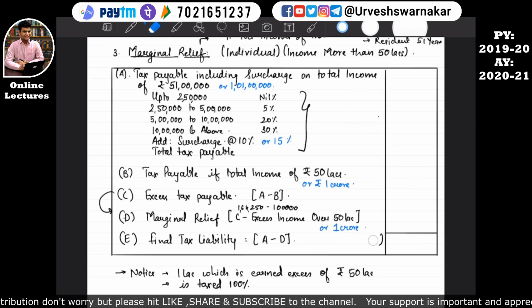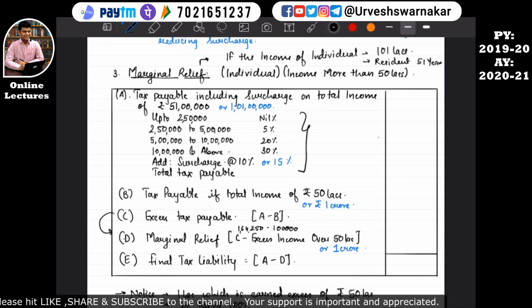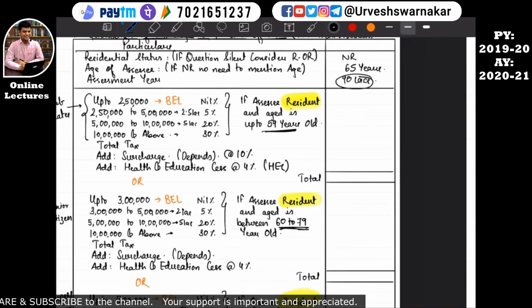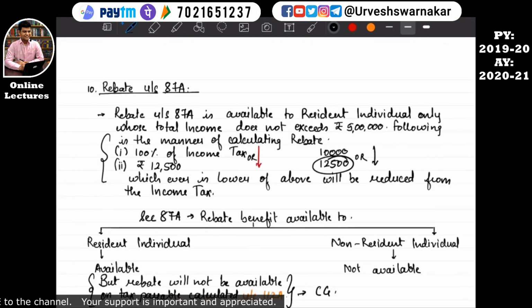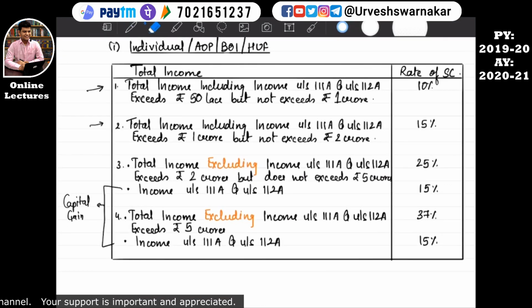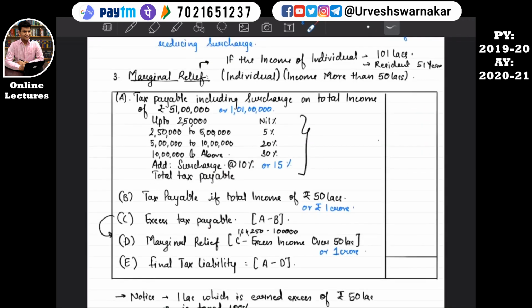Okay, now let's move to another example. Suppose the total income of an individual is 1 crore and 1 lakh, that means 101 lakhs. The surcharge applicable for such income will be 15%. If the total income including income under section 111A and under section 112A exceeds rupees 1 crore but does not exceed rupees 2 crore, then the surcharge will be 15%. I hope this is quite clear.